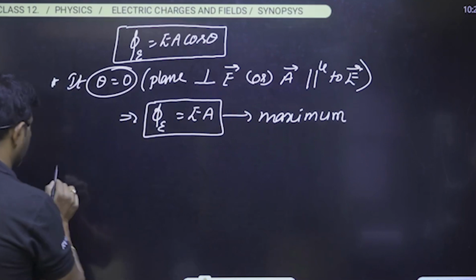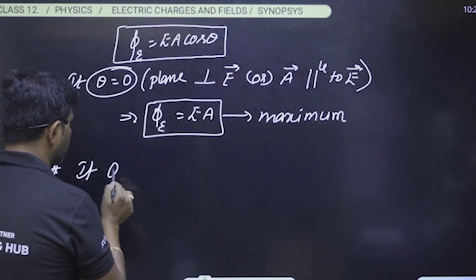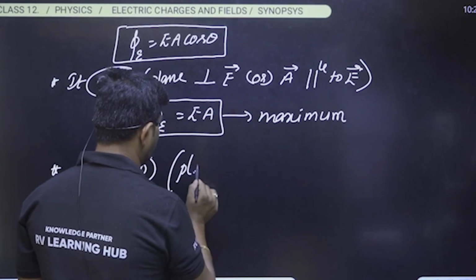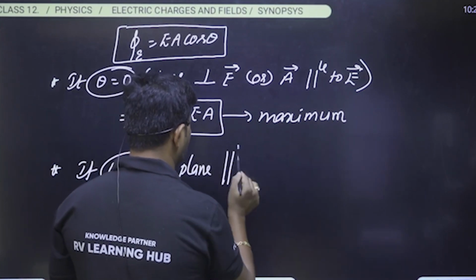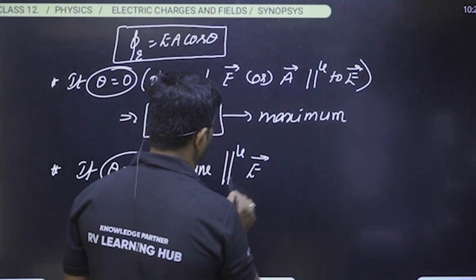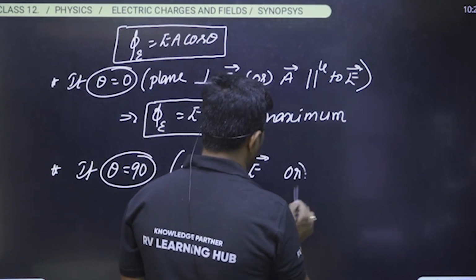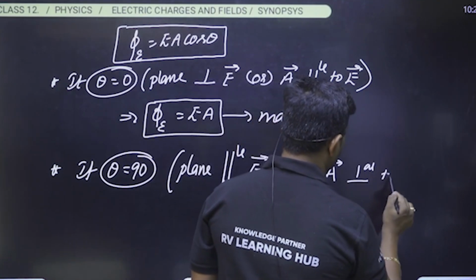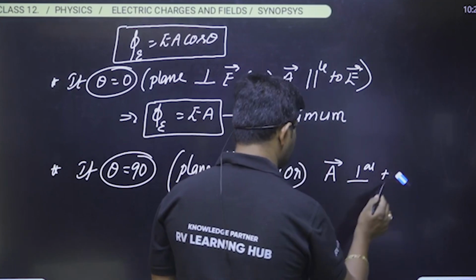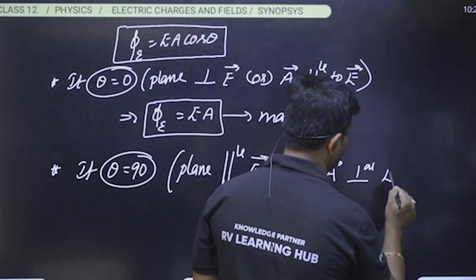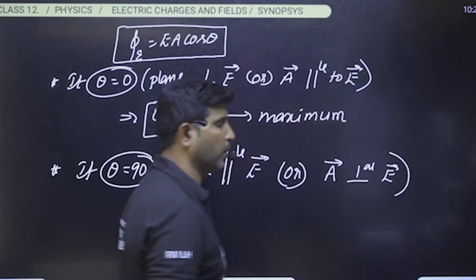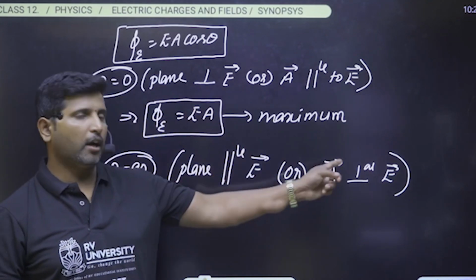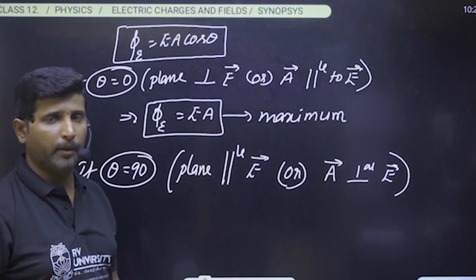And second case, see here, if theta is equal to 90 degrees, then the plane is parallel to the electric field, or the area vector is perpendicular to the electric field. So understand well what I am saying, because many students will get confused. Plane parallel, area perpendicular, you should know it from here.